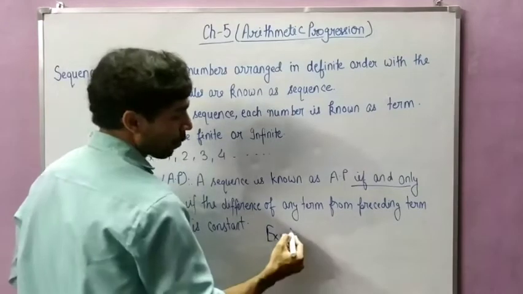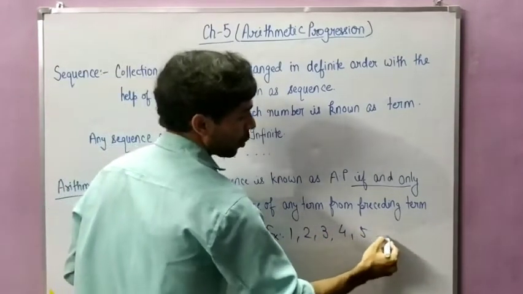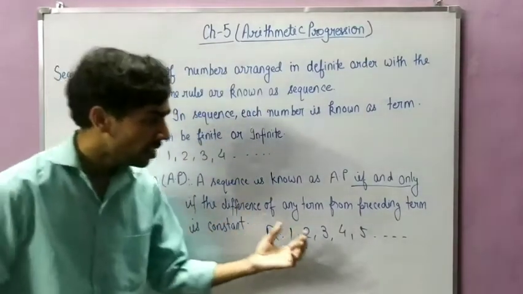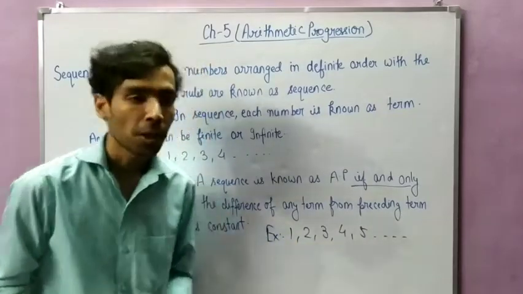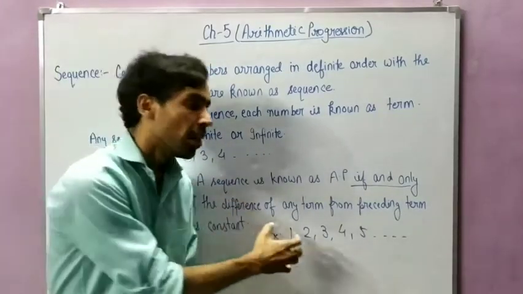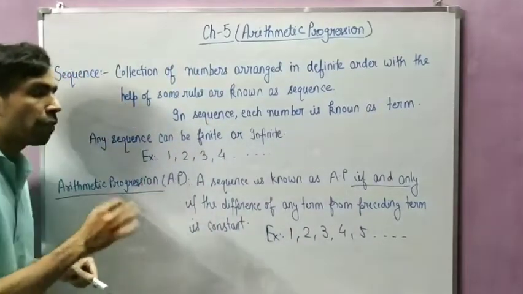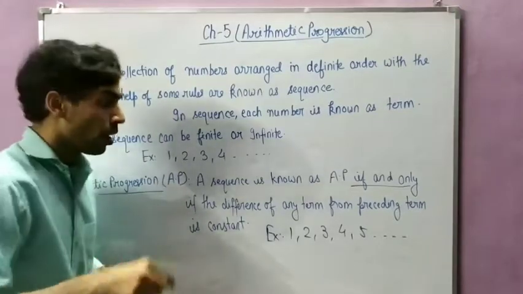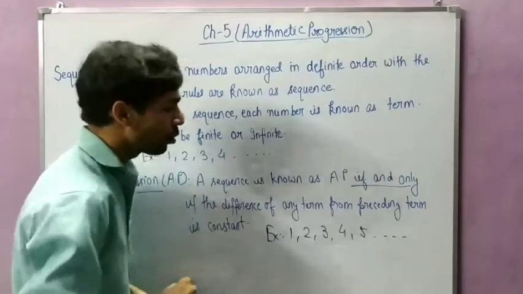Suppose I have written 1, 2, 3, 4, 5 ... Is it a sequence? Yes, it is a sequence because the numbers are written in a proper order. Now we have to check whether this sequence is in AP or not. According to the definition of AP, the difference of any term, you can choose any term. Suppose I am choosing 2.